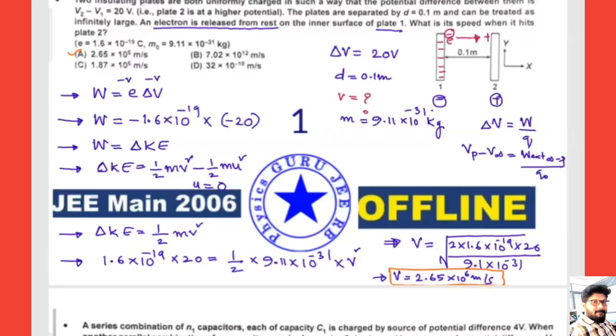So what we used here is the work energy theorem: work done is equal to change in kinetic energy. Initially the electron is at rest, so u is equal to 0. According to the definition of potential, we bring a charge from infinity to the given point. The given data is delta V equals 20. The distance between the two plates is extra information.